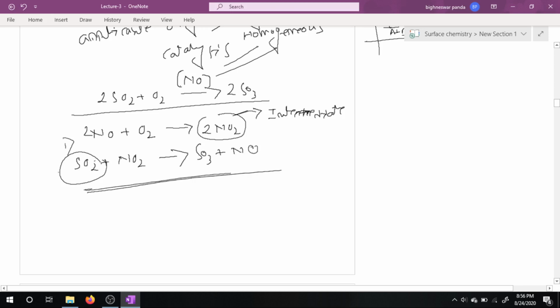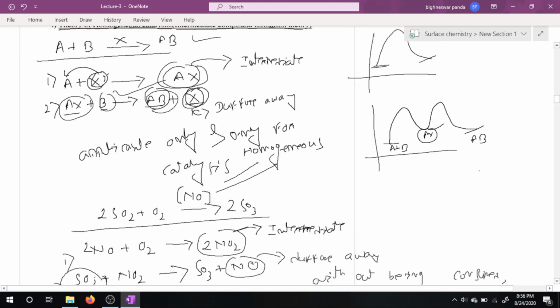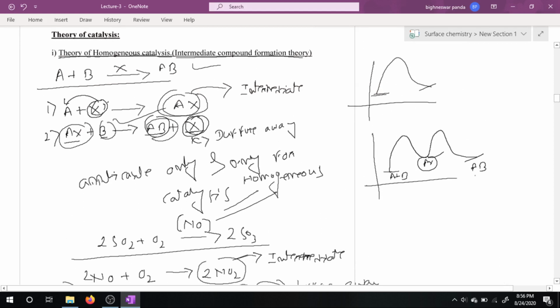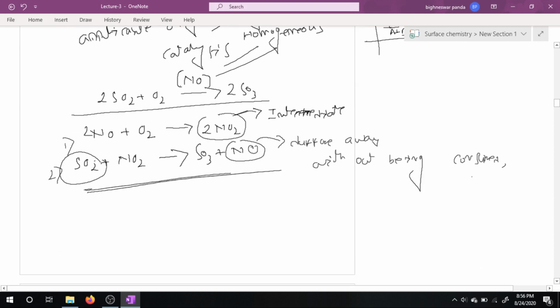So this is step 1 and this is step 2, and NO is diffused away without being consumed. So this is an example of homogeneous catalysis, how intermediate compounds are formed.